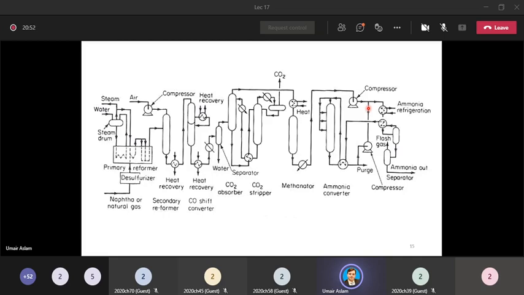The stream which will have high pressure will not allow the stream having a low pressure to enter this mixing point. For example, this stream has high pressure, this stream has low pressure. So the high pressure stream will not allow this low pressure stream to come into this mixing point because it has high energy content.